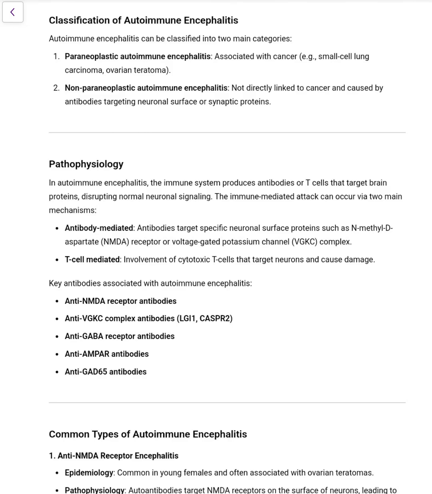Let us now discuss autoimmune encephalitis, that is autoimmune destruction of the CNS. There are two types, paraneoplastic and non-paraneoplastic. Common cancers in paraneoplastic cases are small cell lung cancer and ovarian teratomas.